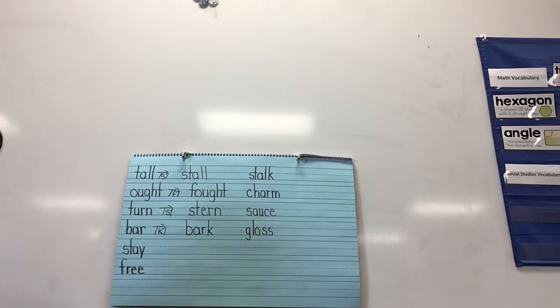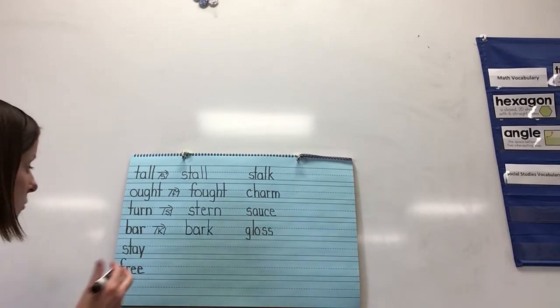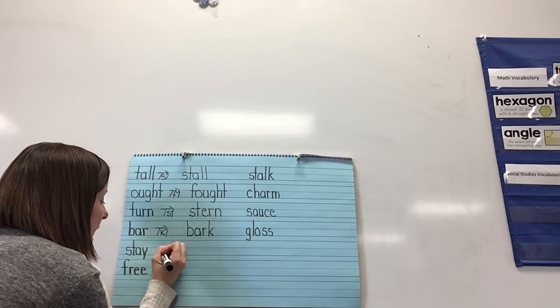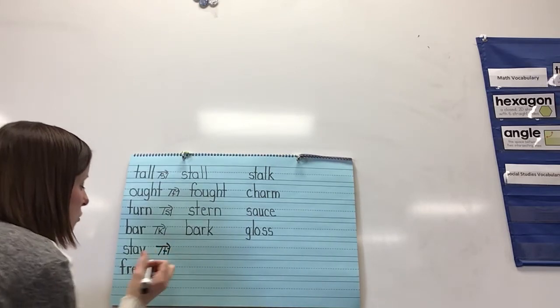Okay, our next one is stay. Go ahead and write stay, S-T-A-Y, and we're going to change the ending sound of stay. And when we change the ending sound of stay, it is going to be spelled a little different. It's going to sound the same, but it's going to be spelled a little different with how we do the long A. It's still going to have a long A. So when we do the word stay, I want you to add a t sound to the end.